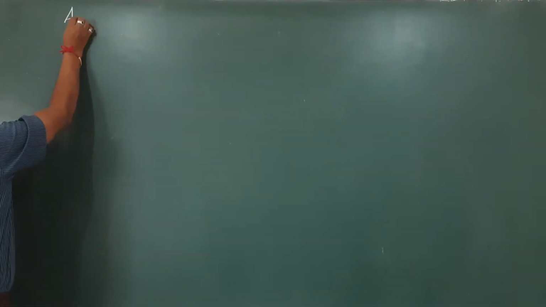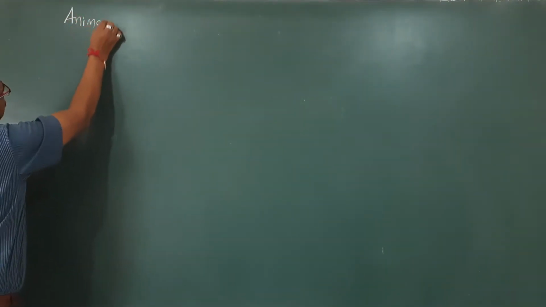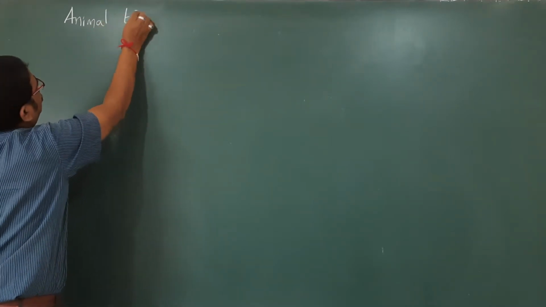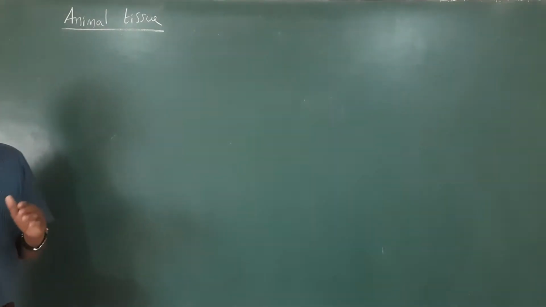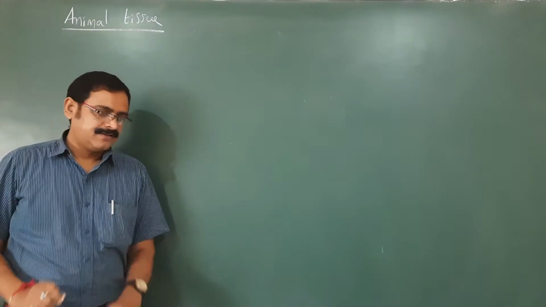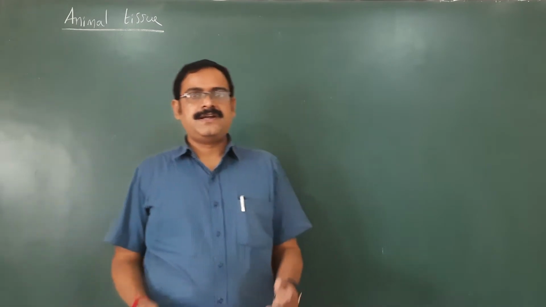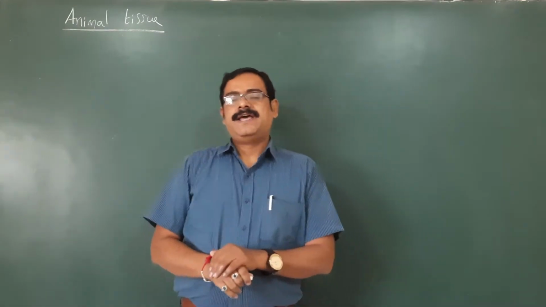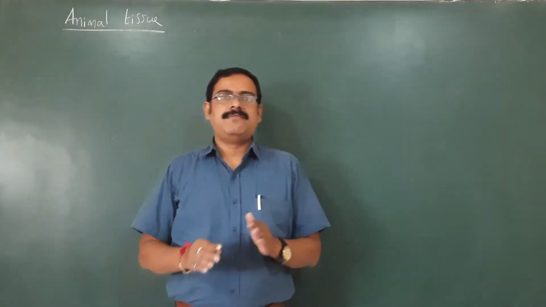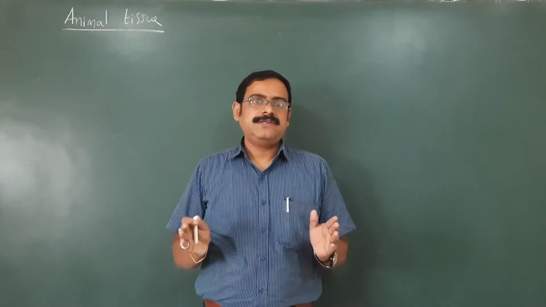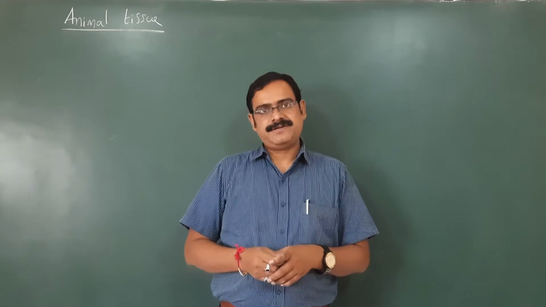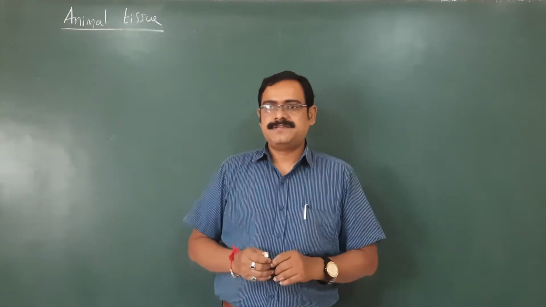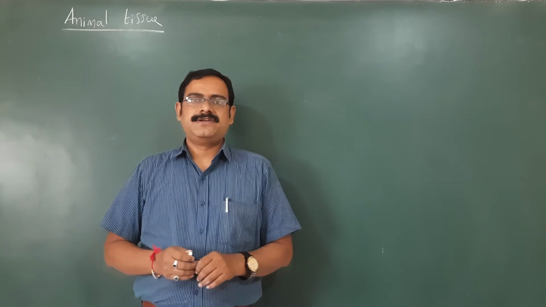In the earlier class we discussed the basic introductory part regarding animal tissues, right? So, animal tissues as such, what is the basic definition for tissue? I have mentioned tissue is a group of differentiated cells, and these cells have a common origin as well as a common function. These cells combine together and perform a similar kind of function. That's why they are called a group of cells, called tissues.